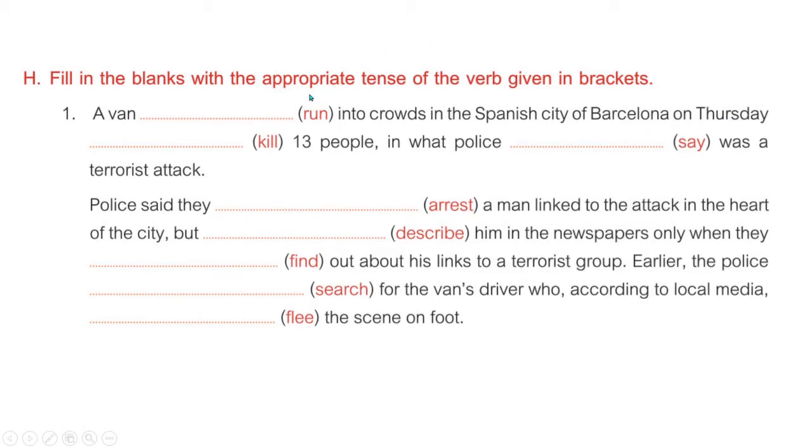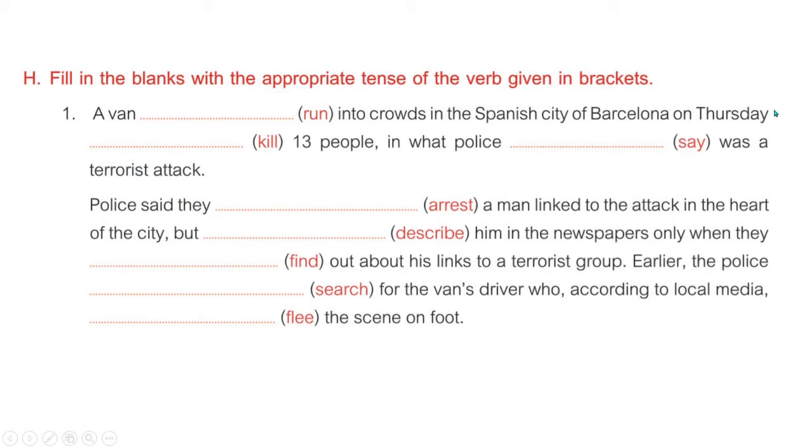Why did we use here ran and not was running? Because here the specific time is given, on Thursday. So when a specific time is given for some action happening, we have to use simple past tense. So run, ran, run. The second form is ran, R-A-N. So we'll be using ran here, on Thursday,